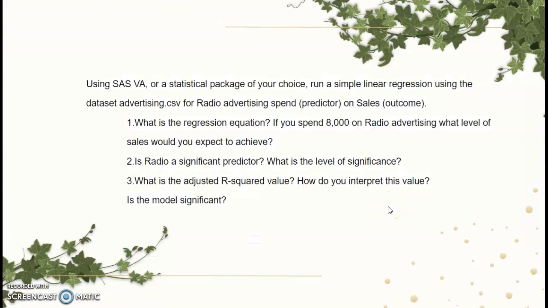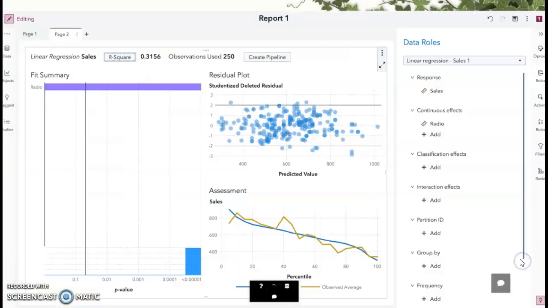Next, we were asked to use SAS Viya to run a simple linear regression using the dataset advertising.csv for radio advertising spend on sales. And spend will be our predictor and sales will be our outcome. So what is the regression equation? If you spend $8,000 on radio advertising, what level of sales would you expect to achieve? Is radio a significant predictor? What is the level of significance? And what is the adjusted R-squared value? And how do you interpret this value? Is the model significant?